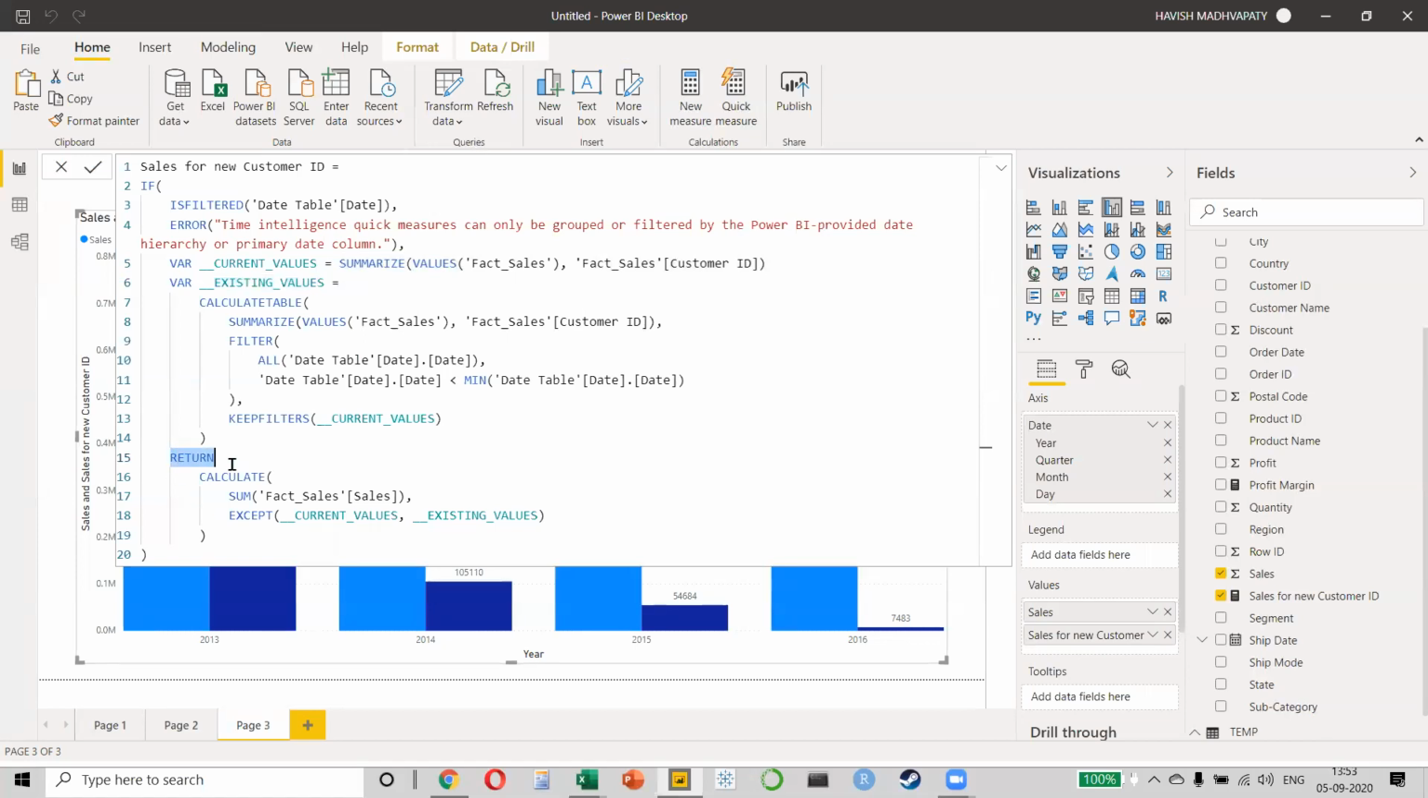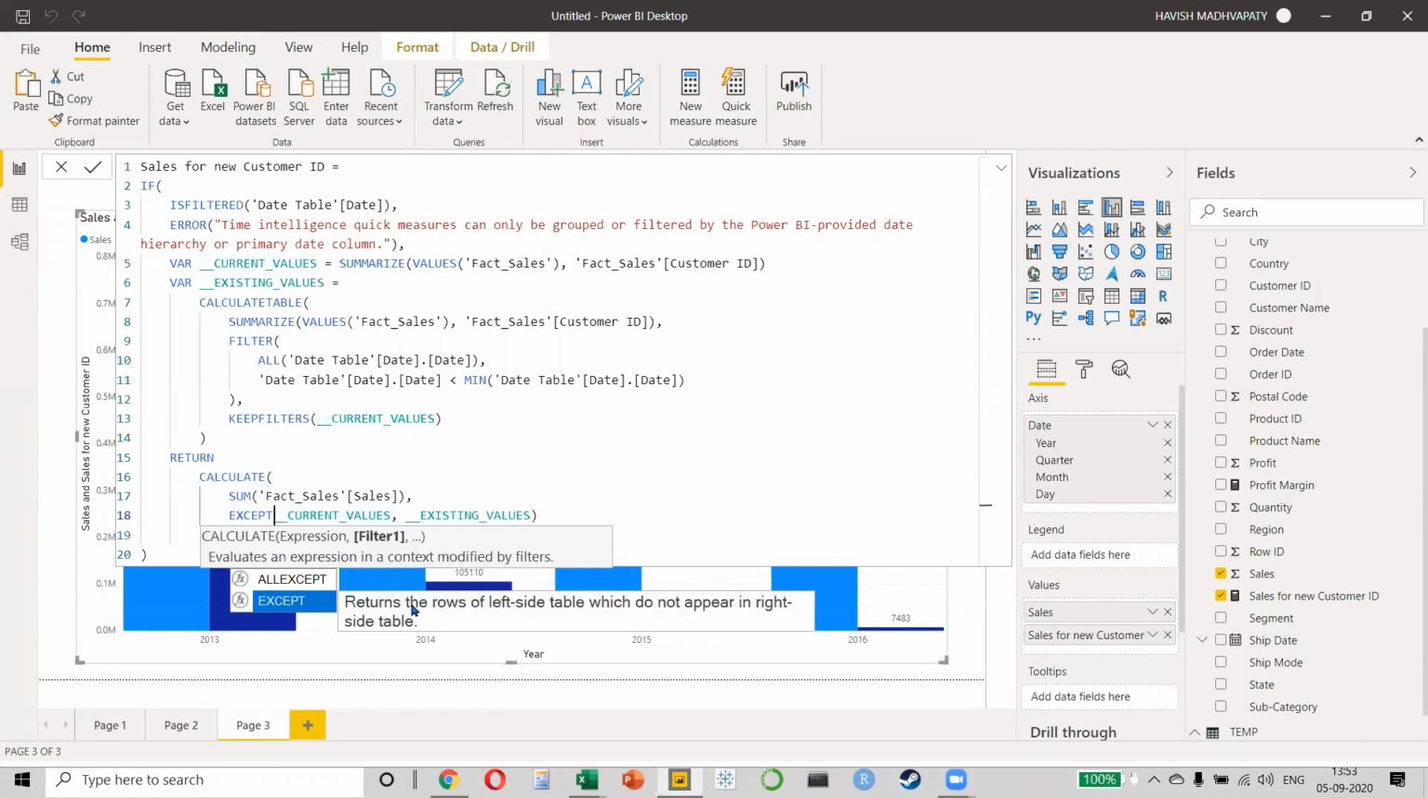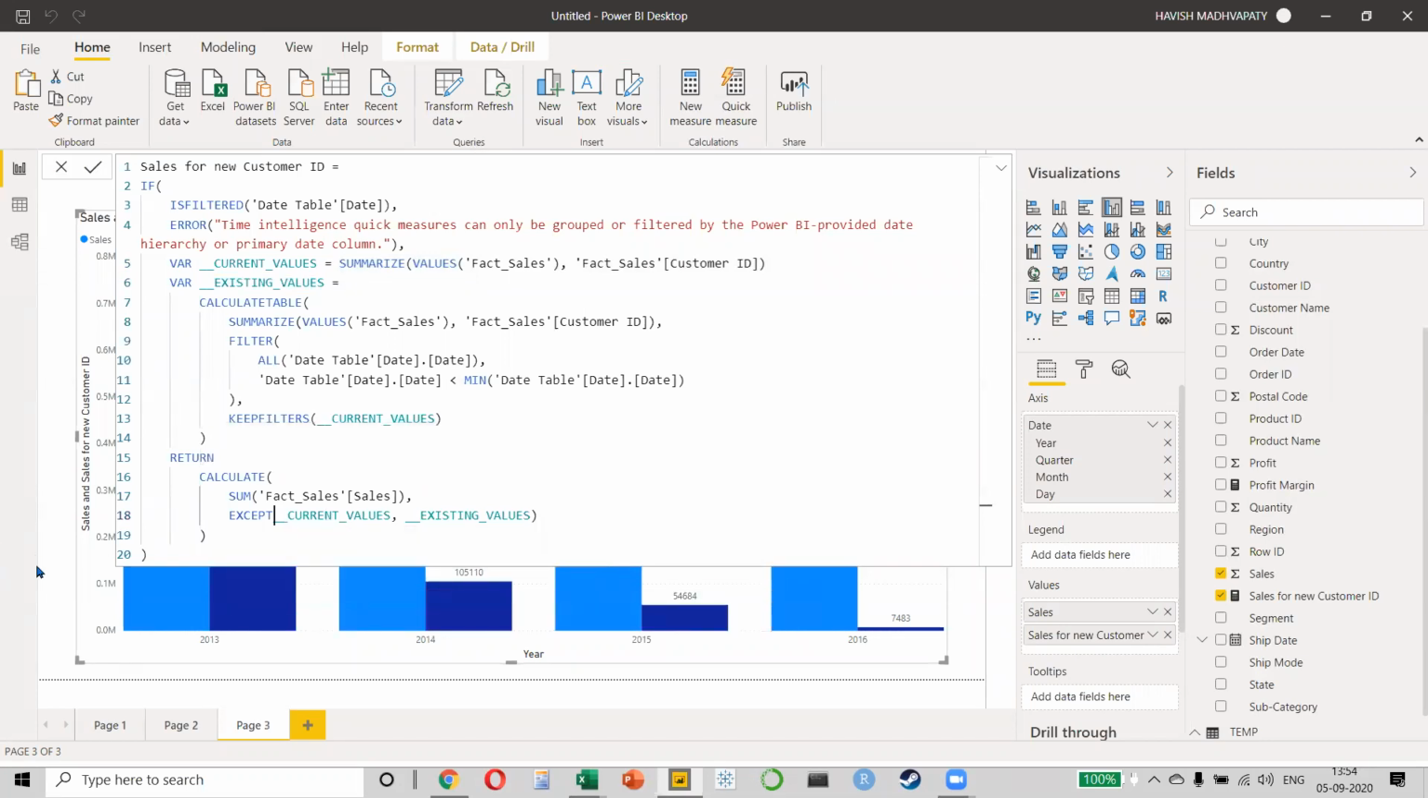Return basically means we are returning a result. And what are we returning? EXCEPT. EXCEPT means, do you see this? Return the rows of the left side table which do not appear in the right side table. This is very, very important, which means tell me who all are there in the current value who are not there in the existing value. That means how many customers have purchased in 2014 who have not purchased in 2030. And that is how you get the result like this.